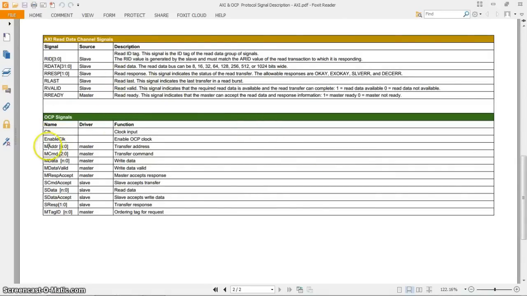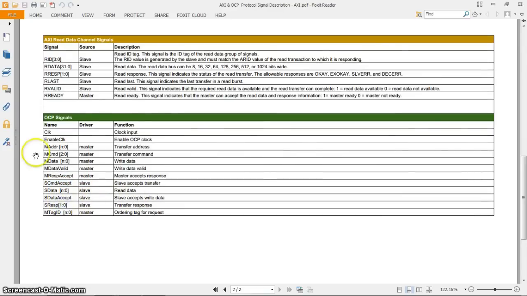And this is a signal description. Again it has an address, command, data and valid, which are driven from the master to the slave, and the slave will respond back with slave command accept, slave data, slave data accept and slave response. The M command field will tell whether it is a read or write. So this is a brief description of OCP signals. If you are interested, you can learn by downloading the OCP protocol specification.